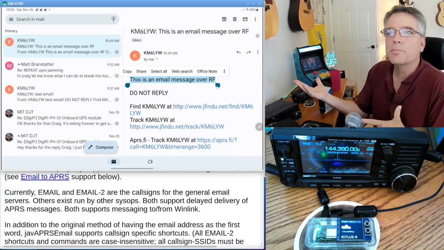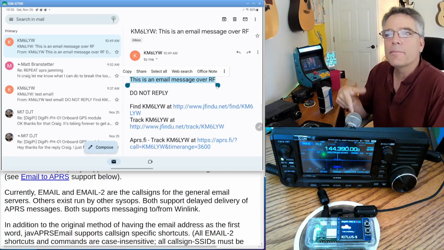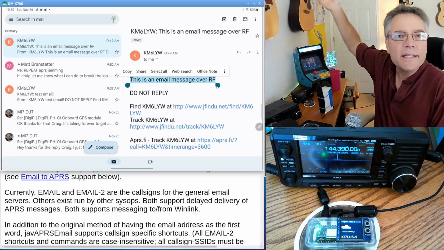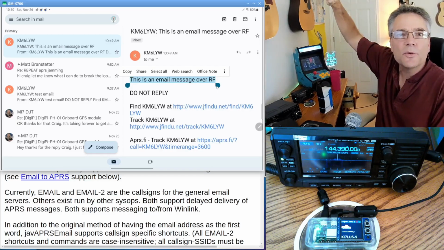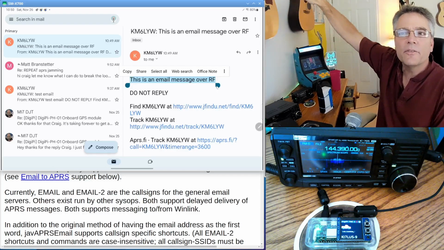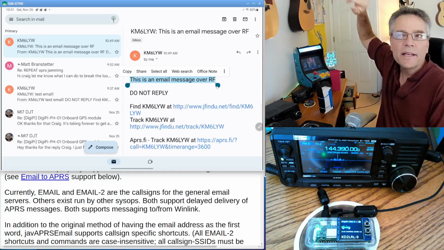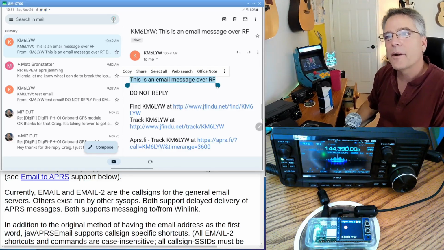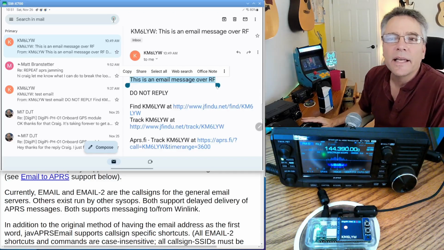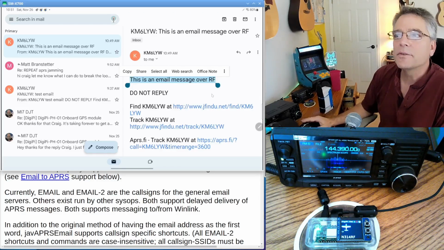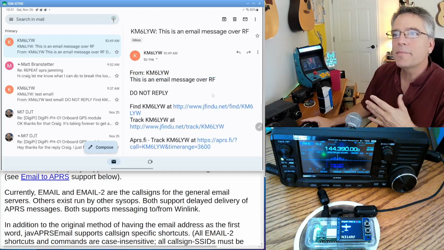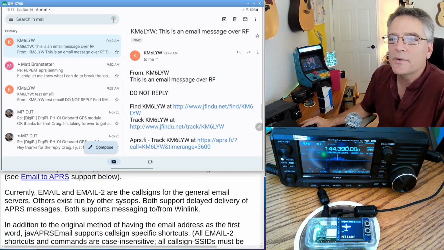In this case, it was the DigiPi and an Android device. And it came back through the internet. It went through a bunch of iGates out there somewhere, and then some of those iGates are on the internet, and then that relayed that information to the virtual call sign of email that's running on a server somewhere. And then it relayed that email back out to my hosting provider, my Gmail. So I got it in Gmail. So we use the email call sign to send email. So that's one way to do it. You'll notice it says do not reply right here.